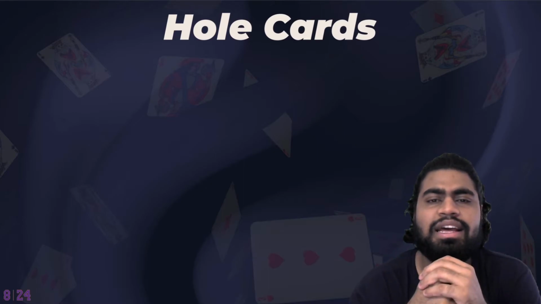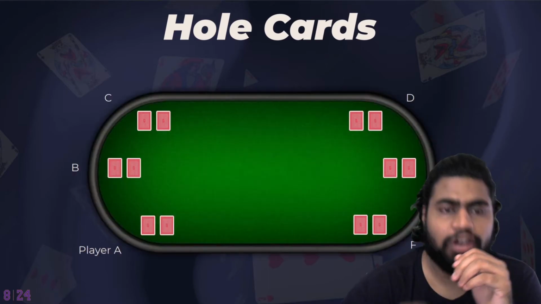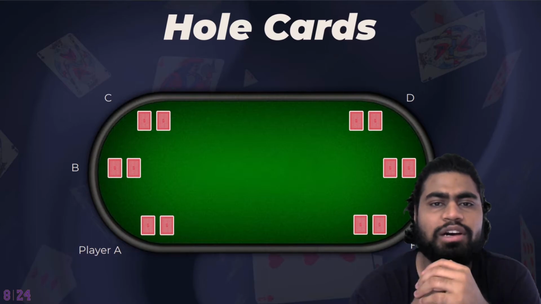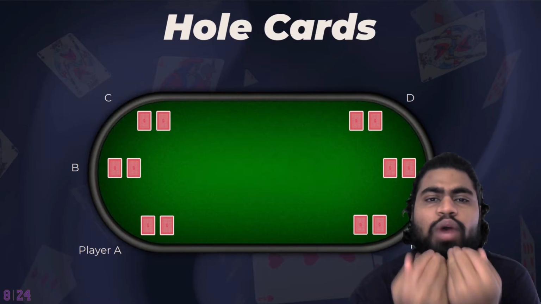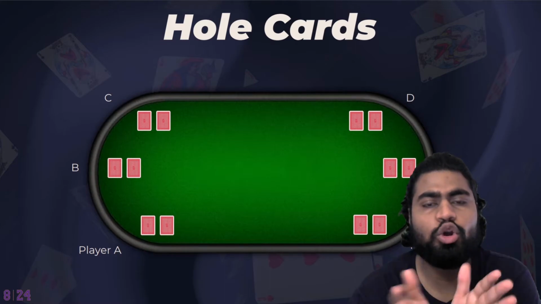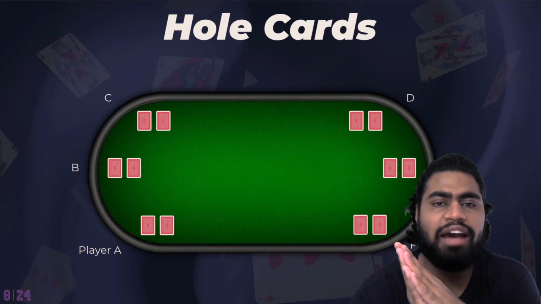Hole cards. In the starting of the game, there are two cards given to each player. So these cards are called hole cards. You only know what value you have in your own hole cards, but you do not know what others have in their cards. And this adds the luck element to the game.